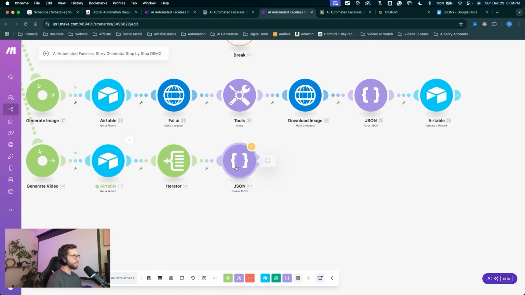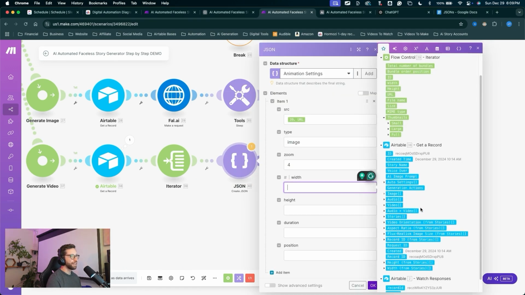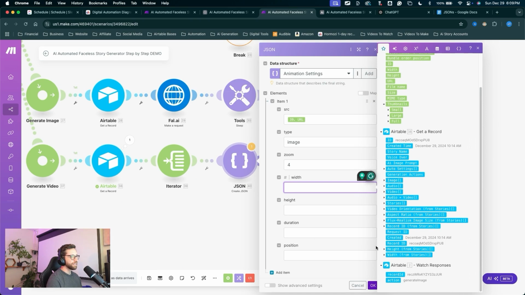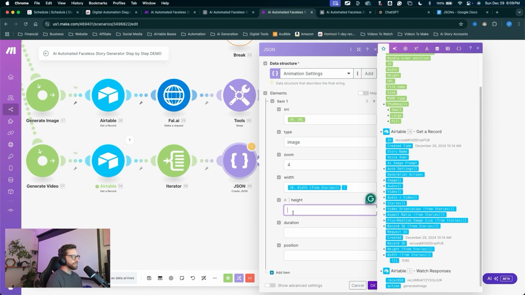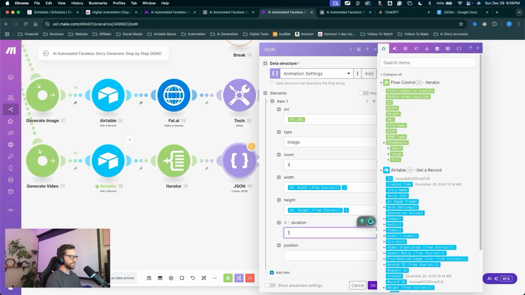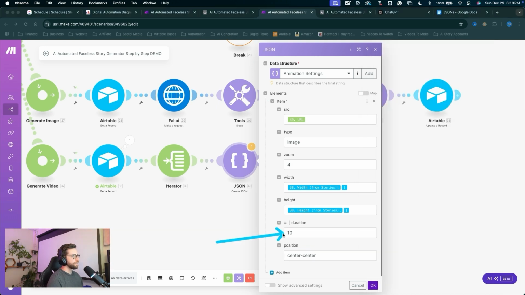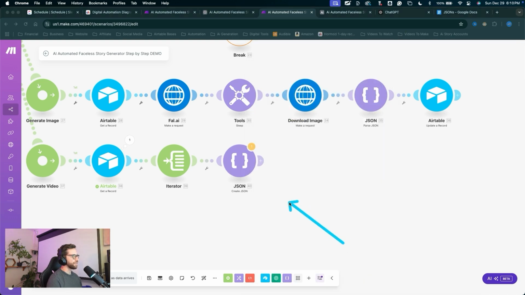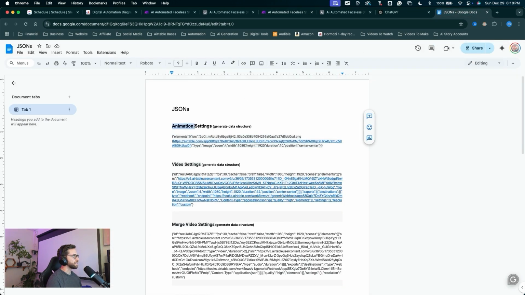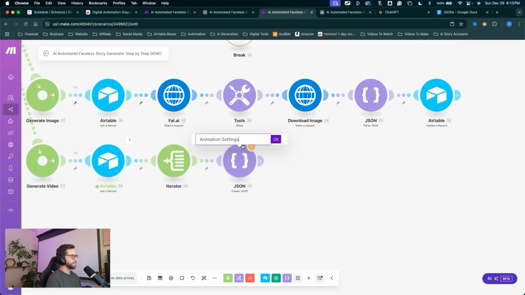That'll simply run through, say, hey, we got everything. Now we can come back into this module and input the new width and height settings right here. Let's go ahead, drop down the width, input that, click on height, drop that one down, click on that. Now for duration, we're gonna say 10, and position, you can type in center-center. You can play with this duration a little bit. You can tweak these numbers if you need to. We'll click OK to finish off this JSON module. Let's right click on it, click rename, and we'll name it the same thing as in our JSONs doc over here. I'll just copy this again, make it easy, paste it right there, and click OK. That's our animation settings. That was a lot of work.